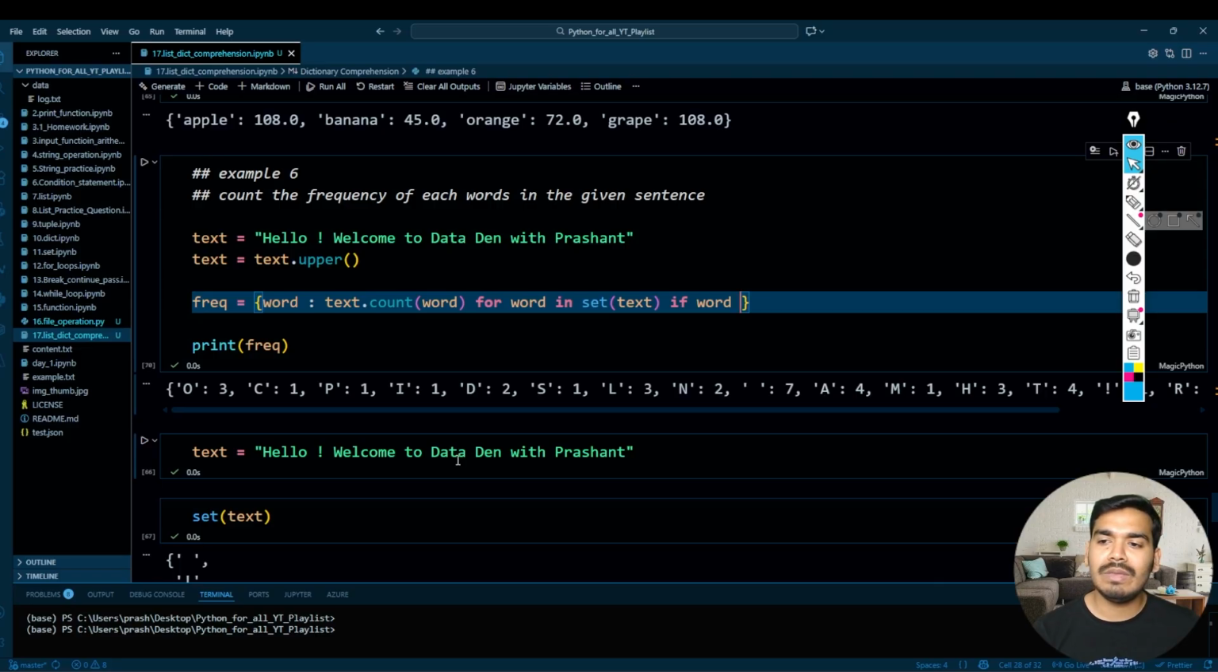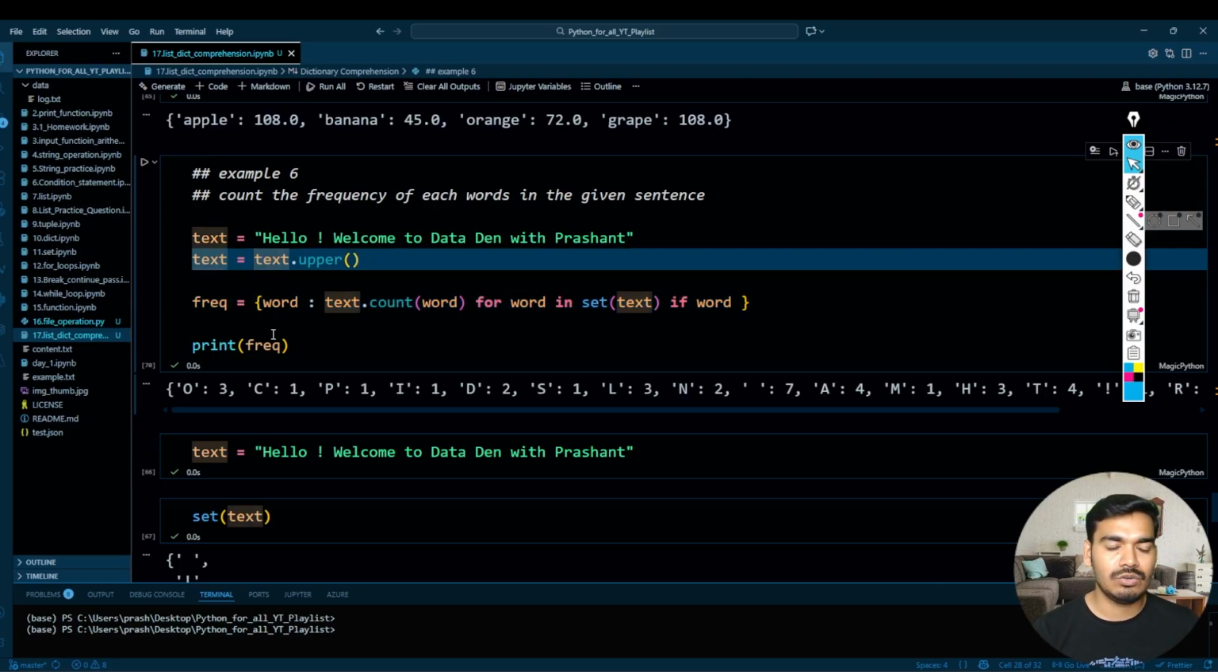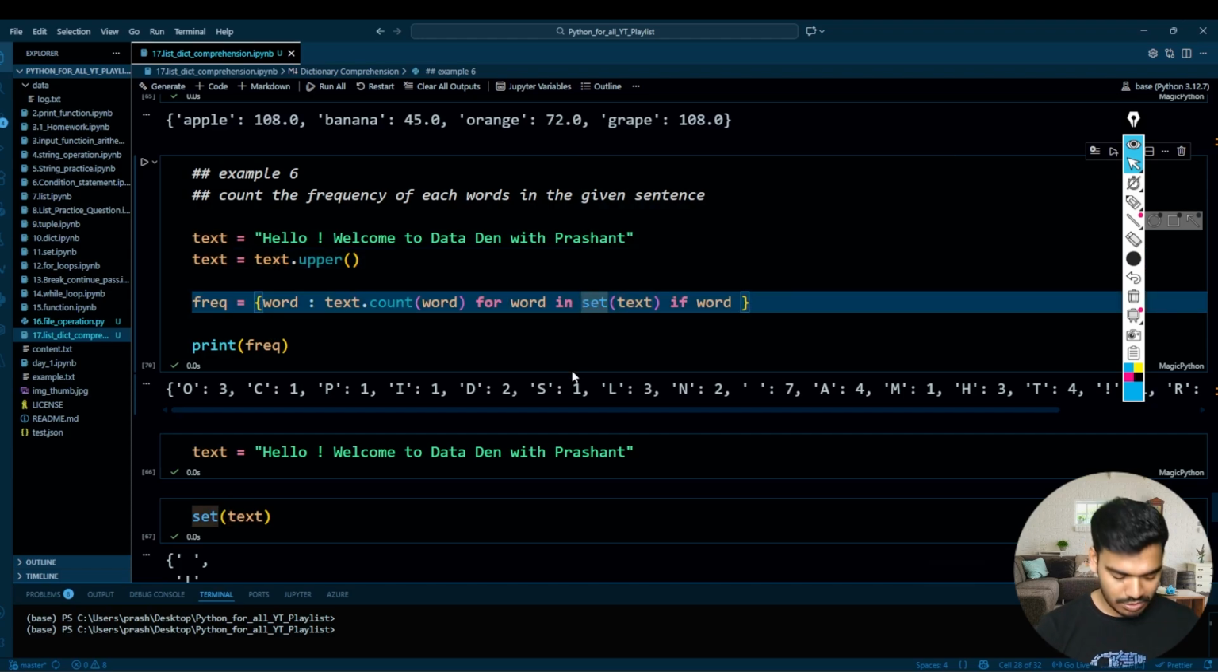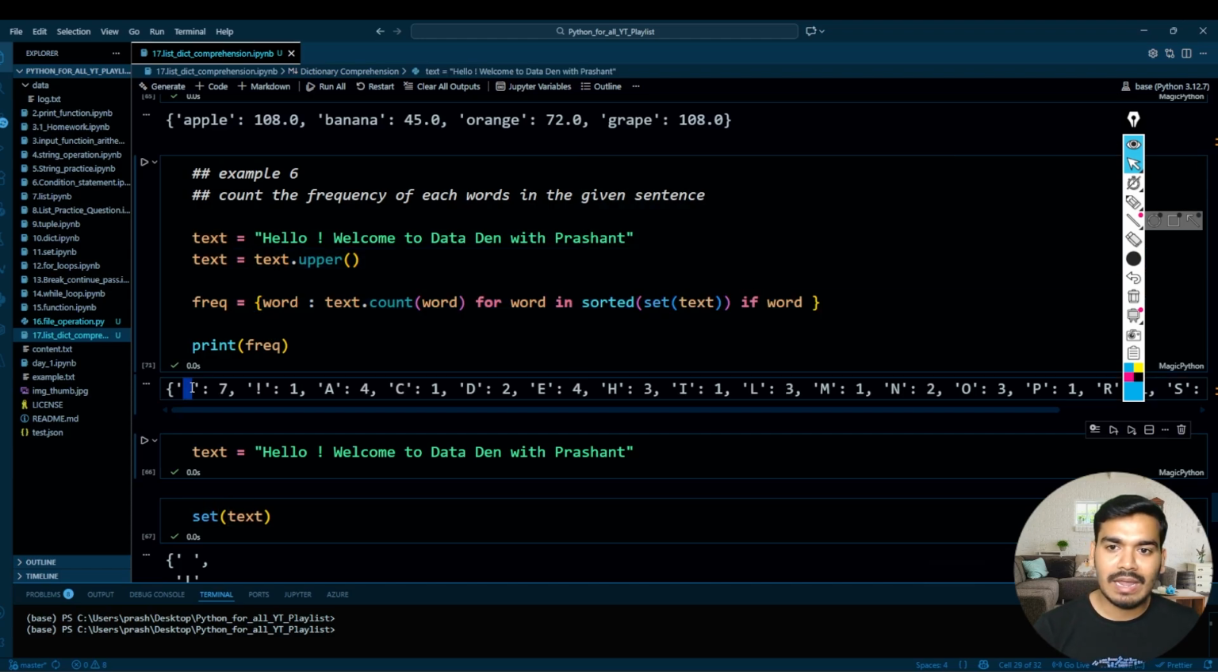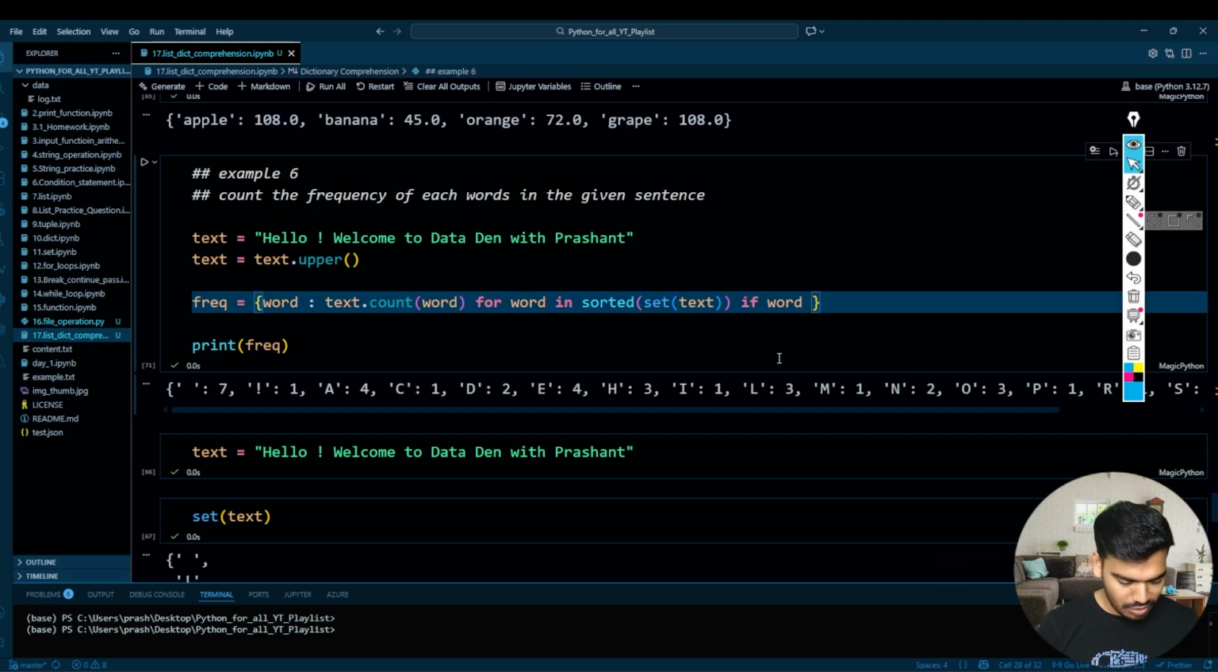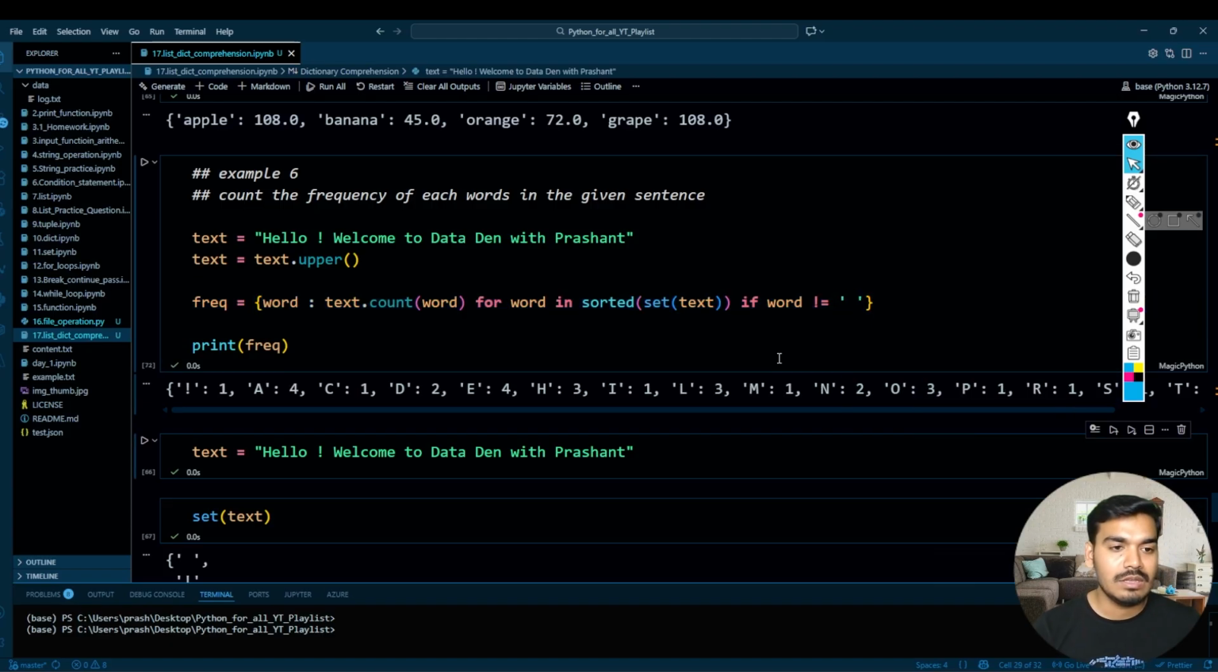But first I want to make this in ascending order. So you can use sorted over here. It should work. So first it is going to give you the empty space also, right? So word is not equal to, just write over here an empty space. So exclamation mark is 1 time, A is 4 times, C is 1 time, D is 2 times, E is 4 times. So this is how you can get the frequency of each and every element from the given text. Perfect. After removing the white space.